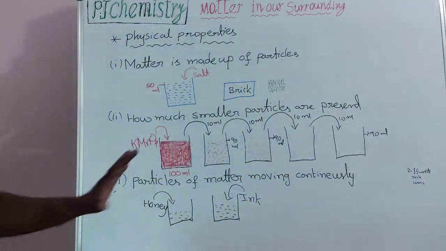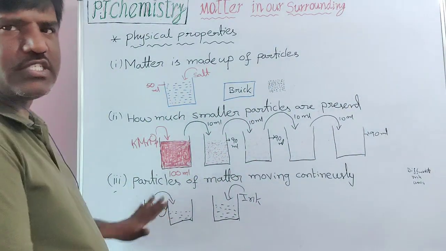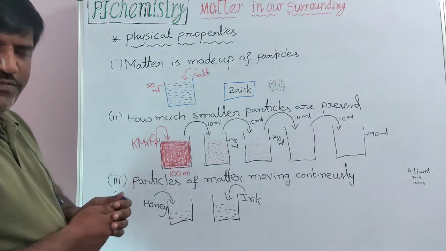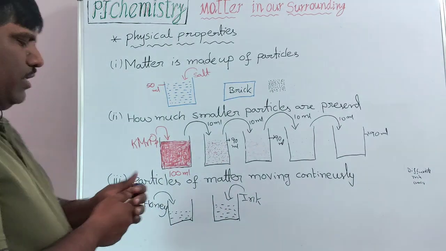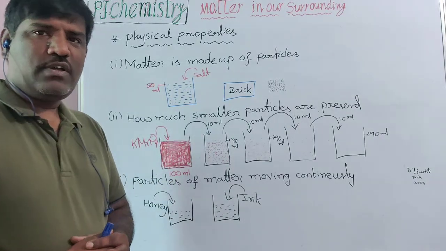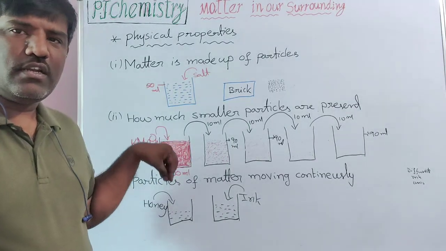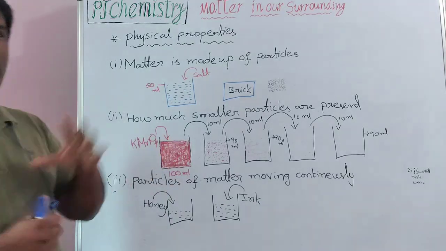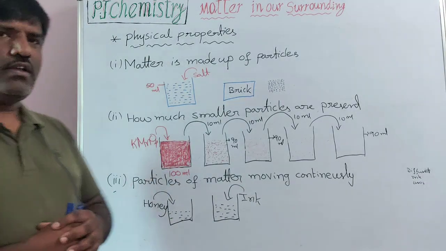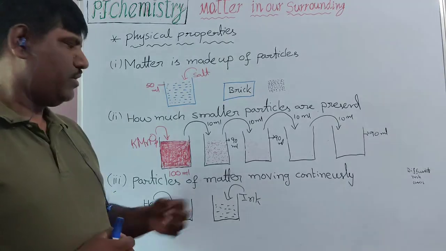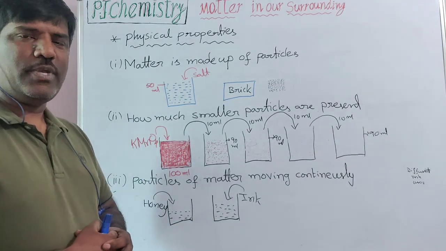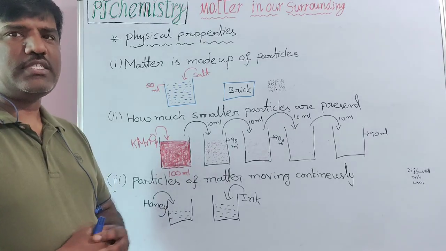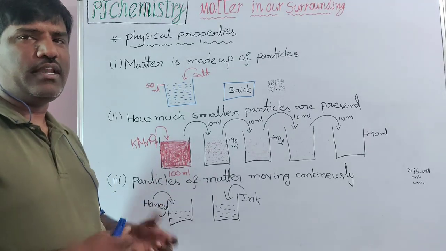After I added it without disturbing, I left it for some time. After some time, if you observe, what you will observe is that something diffuses fast, moves fast, and enters the water. Can you guess? Good, ink. Because ink is lighter than honey, meaning ink has lower density than honey.